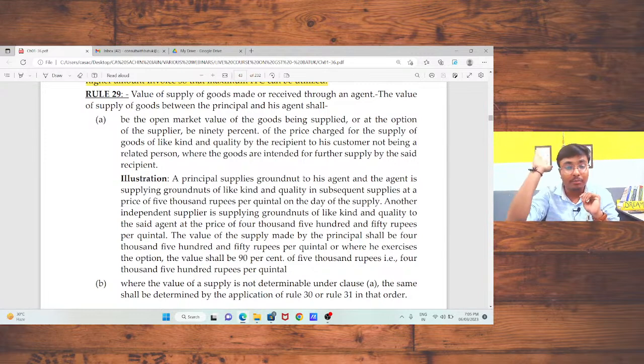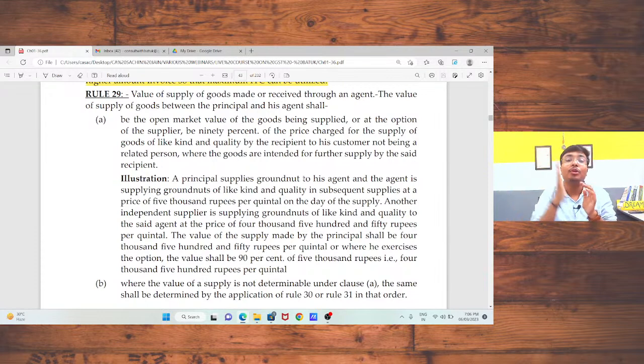We had discussed rule number 27, which is applicable in case there is a money plus monetary value. Rule number 27 says open market value. If open market value is not available, in that case money plus monetary term, if you are not able to decide from A and B, then C is there, and C says that you can decide the value by like kind, like quantity and like quality. And if you are not able to decide from A, B and C, in that case you need to take reference of the master rules, that is rule number 30 and 31.